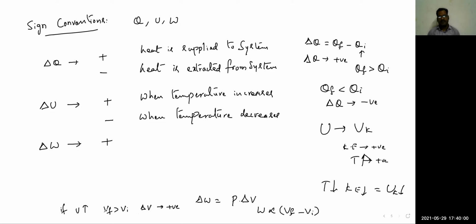When volume increases, we call it expansion. So during expansion, we take work done as positive. In the reverse way, we take work done as negative, so it is a compression.